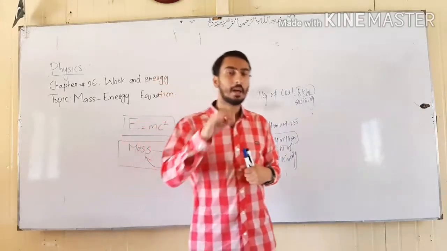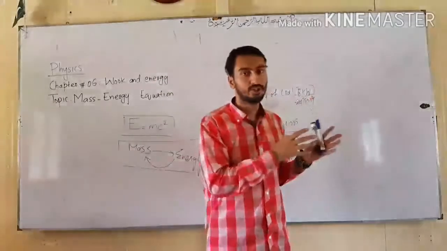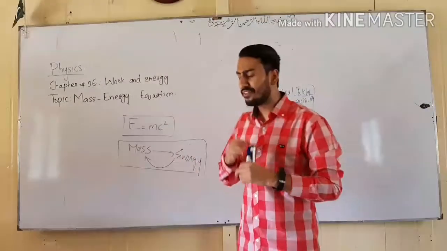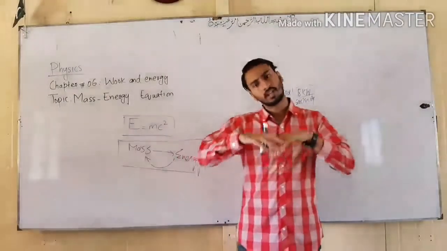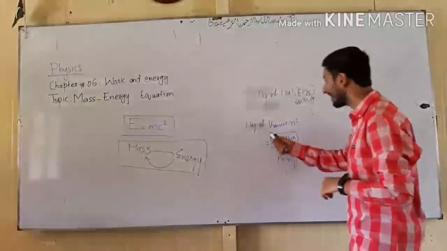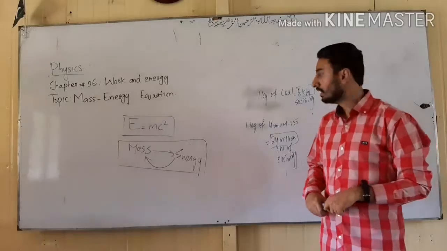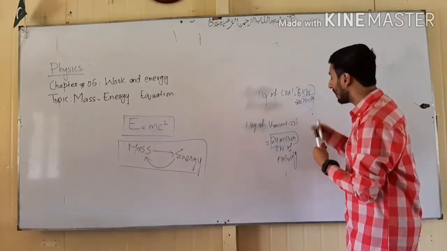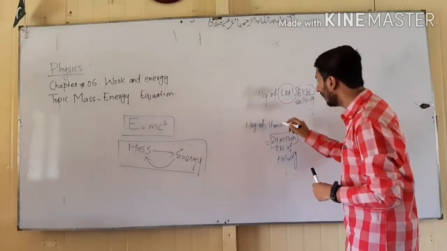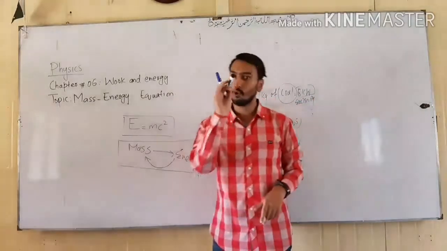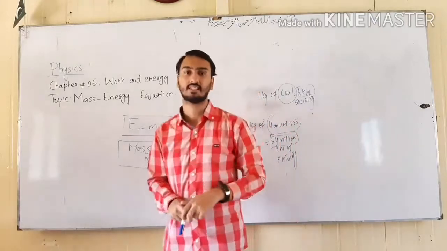So remember, students, mass can be converted into energy and energy can be converted into mass. And with a very small amount of mass, we can create a lot of energy. Like I said, 1 kg of uranium can produce 24 million kilowatt. This equation is used in nuclear plants where nuclear substances are used.